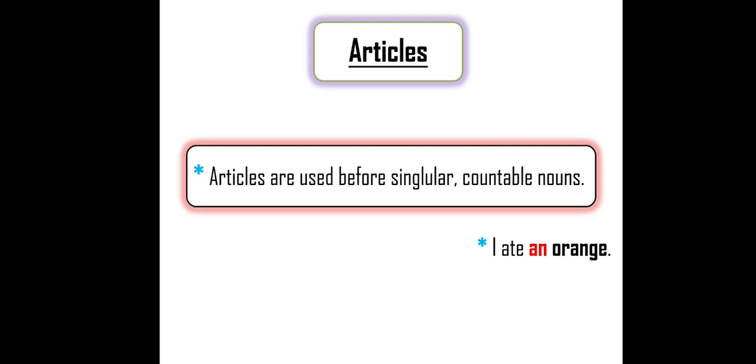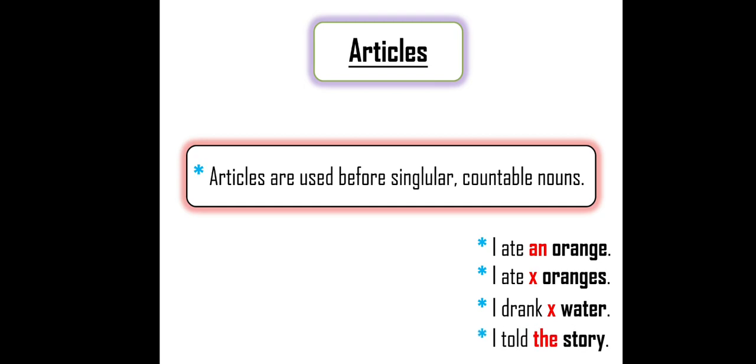Let me give you a second example. I ate oranges. Here oranges is a noun, but it is plural. So what I told you, before plural nouns, no article is used, except some exceptions. So I ate oranges. No article is used. Here, no article, symbol is X. Third example. I drank water. Here, water is a noun. It is an uncountable noun. So before uncountable nouns, no article is used.